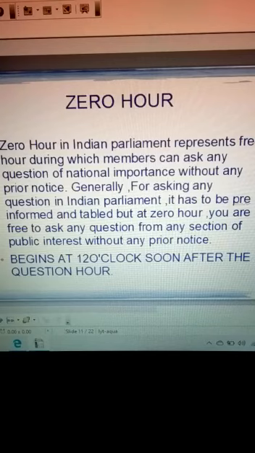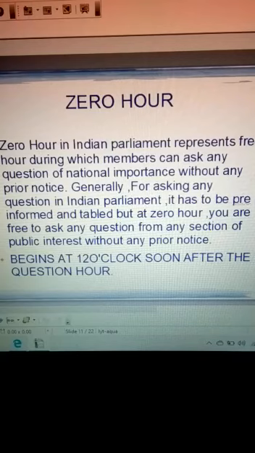But at zero hour, the member of the Parliament is free to ask any question from any section of the public interest without any prior notice, and this begins at 12, soon after the question hour. Okay, from 12 o'clock to 1. Now we come to the next parliamentary procedure.